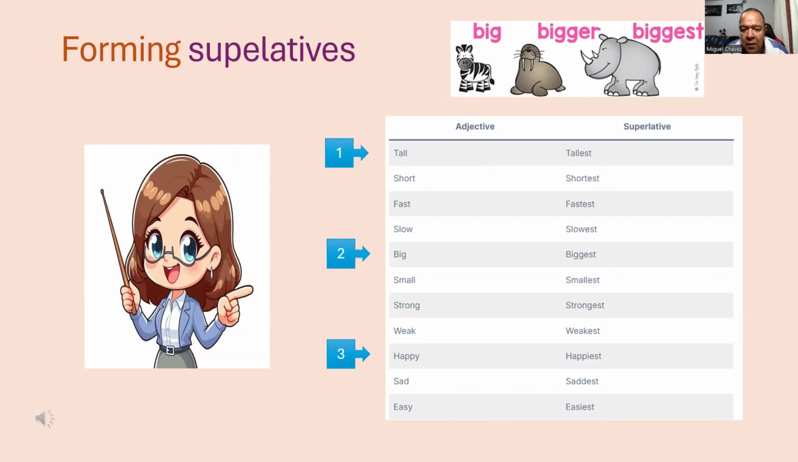Number 2. For adjectives of one syllable ending in a consonant-vowel-consonant, double the last consonant and add "est". For example, big, biggest. Number 3. Two-syllable adjectives ending in y. For adjectives with two syllables that end in y, we change the y to "iest". For example, happy, happiest. Look at the other examples. Short, shortest. Fast, fastest. Slow, slowest. Small, smallest. Strong, strongest. Weak, weakest. Sad, saddest. Easy, easiest.